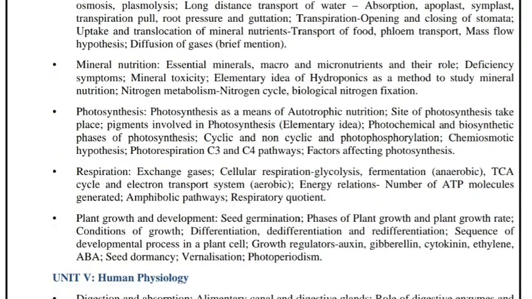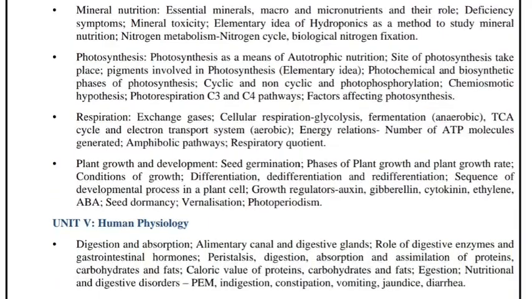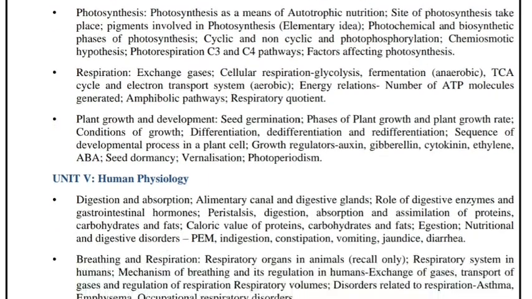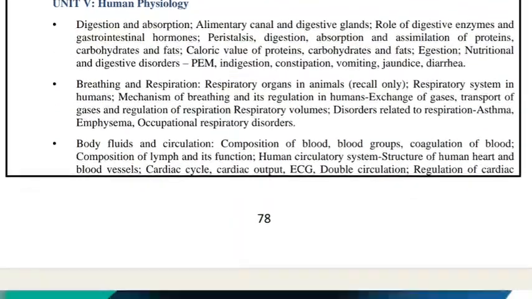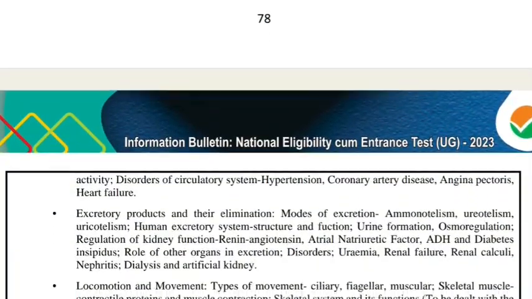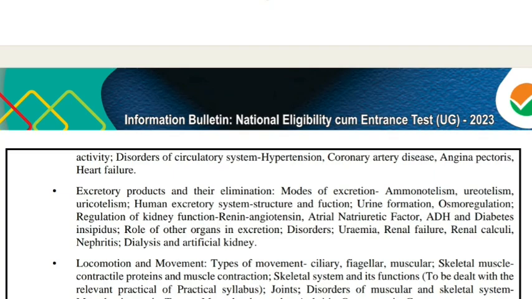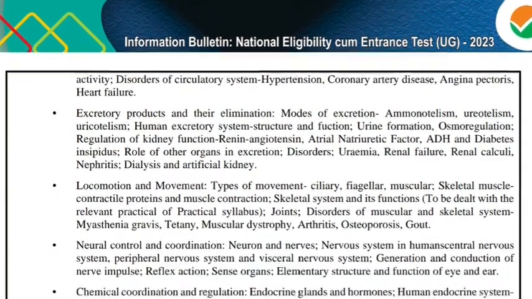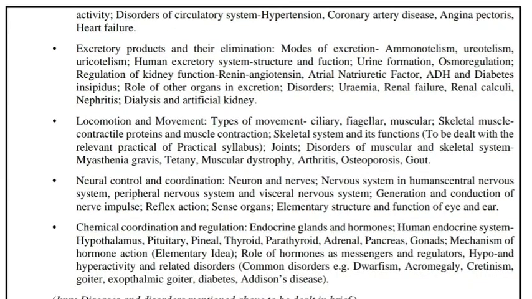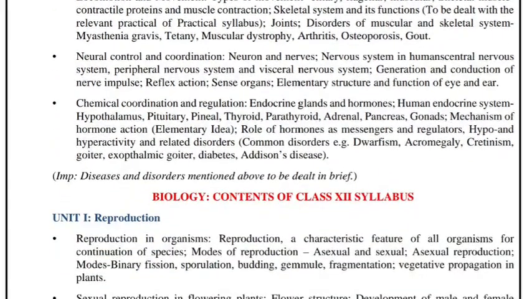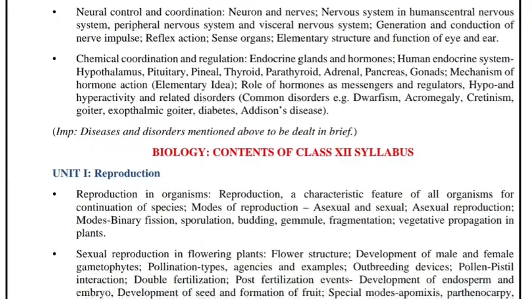Unit 5th is human physiology. In this you have to study digestion and absorption, breathing and respiration, body fluids and circulation, excretory products and their elimination, locomotion and movement, neural control and coordination, chemical coordination and regulation. In this, the importance is that diseases and disorders mentioned above are dealt with in brief.